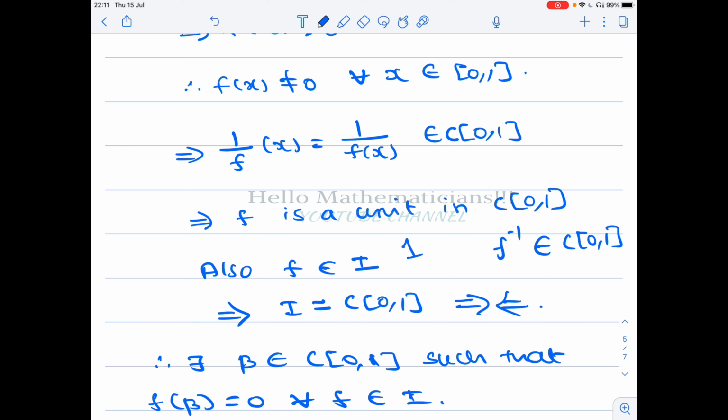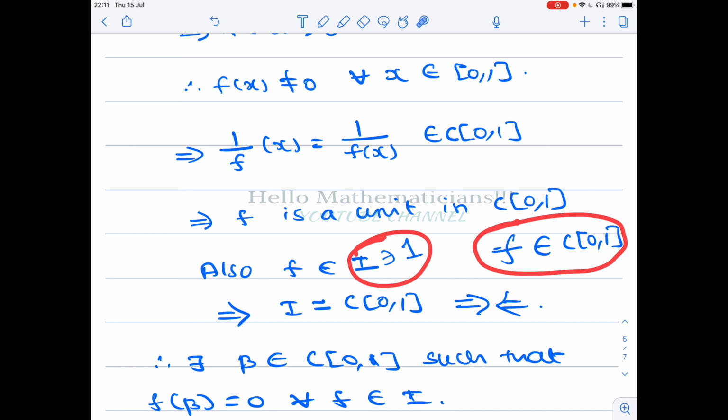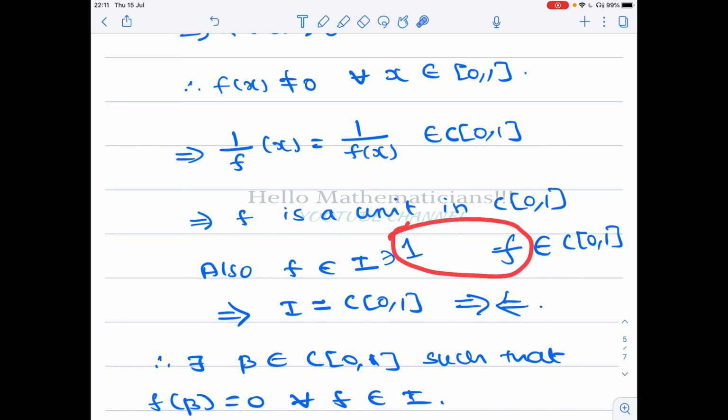So once 1 belongs to I, you take any continuous function f in C[0, 1]. Now 1 is a point in the ideal, f is a point in the ring C[0, 1]. By the ideal definition, its product will be a point in I. In particular, 1 times f is equal to f. So we get every function in C[0, 1] belongs to I. We conclude that I equals C[0, 1].